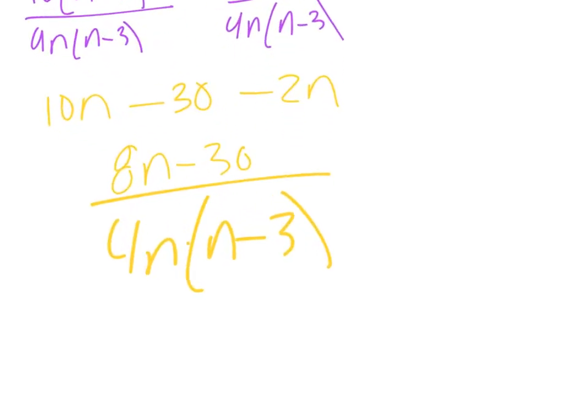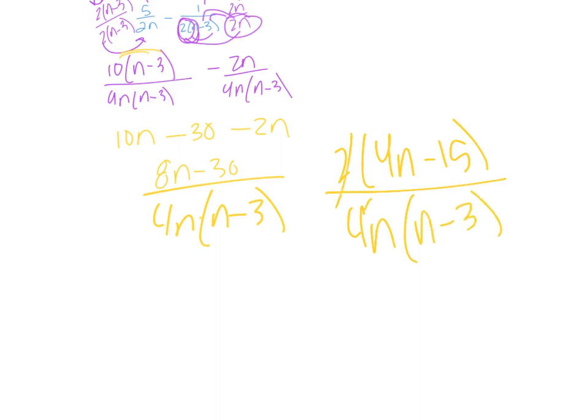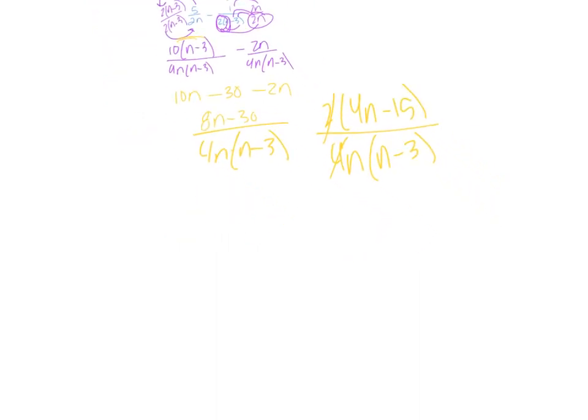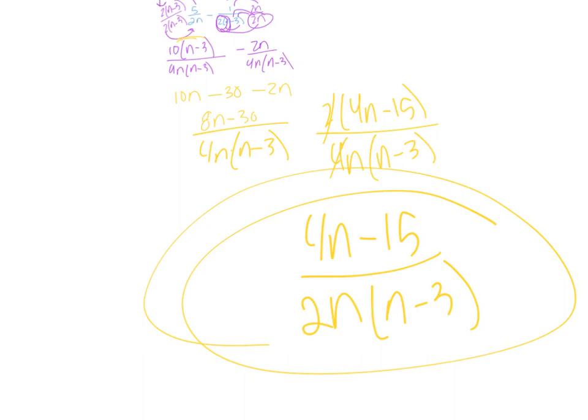Then I can see, oh, I think I can factor out some like terms. In the numerator, I can pull out a 2. That's 4n minus 15. My 2 and the 4 will cancel. So I'm left with 4n minus 15 over 2n times n minus 3. And that's your answer.